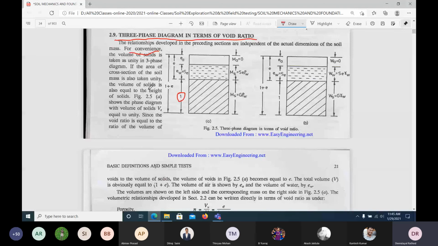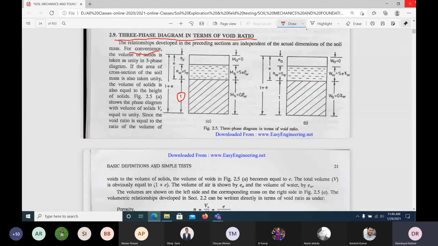So here what we are doing is, this is again for our convenience. We will take some actual dimensions of the soil. To take the actual dimension of the soil, we are assuming that the solid part, the volume of solids, we will take as unity, 1. The area we will also assume as unity, then height will become volume. We can write it as unity.